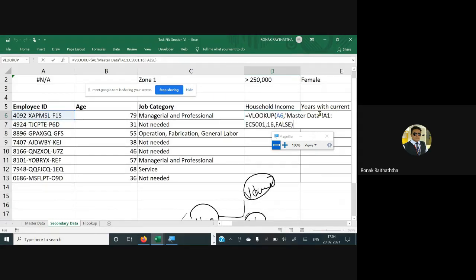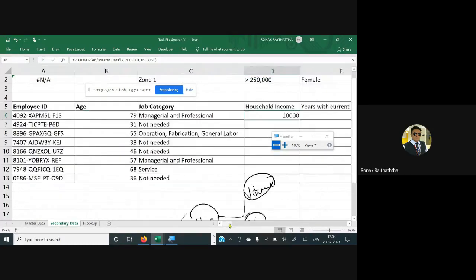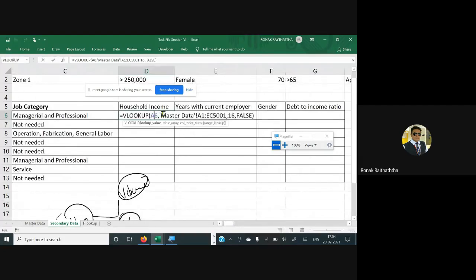Now see, one more thing. This is how the syntax looks like. You may just check it, everyone, please. Then A and 6 over there has to be some lock. So which kind of a lock must be there? Only the column needs to be locked. 6 must remain independent because we want to change the 6 to 7, 7 to 8, 8 to 9, and so on. So A must be locked because we know that the job category is there in the A numbers column. So if we'll be copying and pasting that, it shouldn't change the column number. So F4, F4, F4. So this is how it should look like.